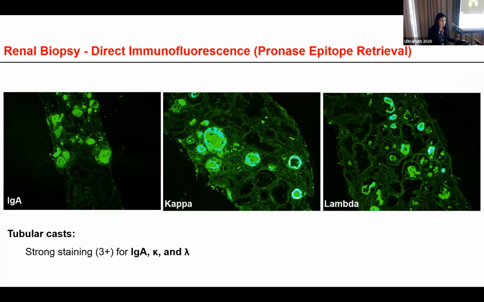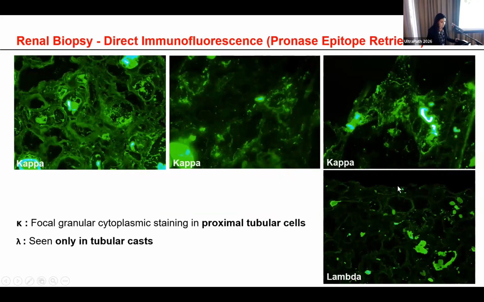Immunofluorescence performed on the renal biopsy after pronase epitope retrieval showed that the tubular cast stained strongly for IgA, Kappa, and lambda. But only the Kappa light chains showed these focal granular cytoplasmic staining in the proximal tubular cells. However, these cells were negative for lambda light chain staining that were only seen in the tubular casts.